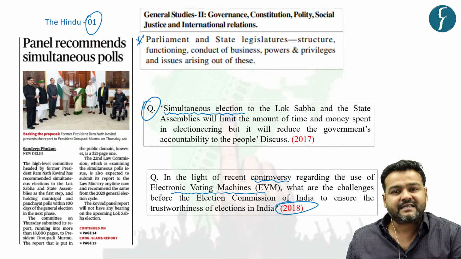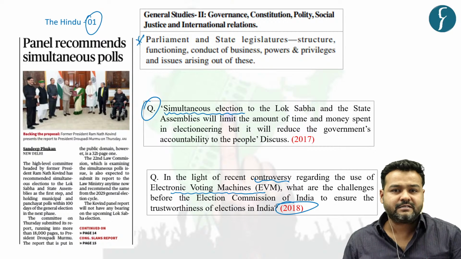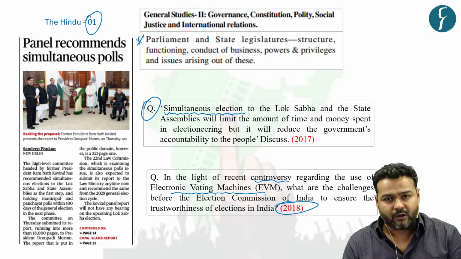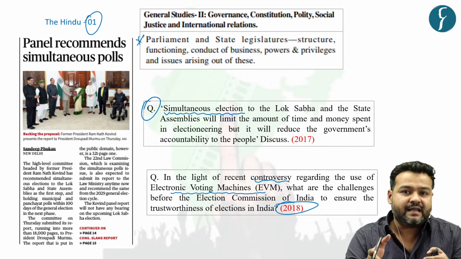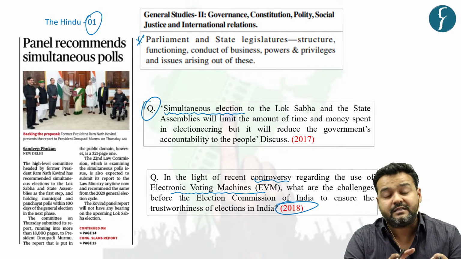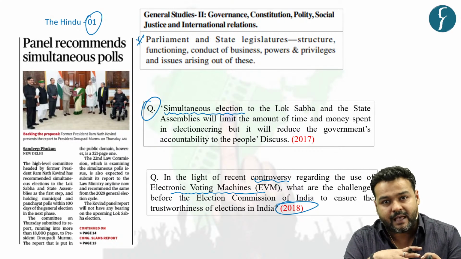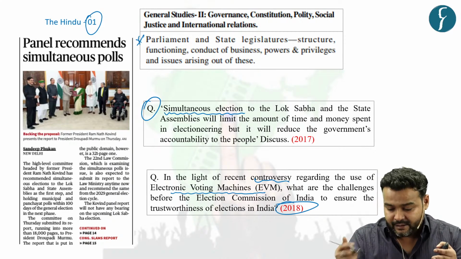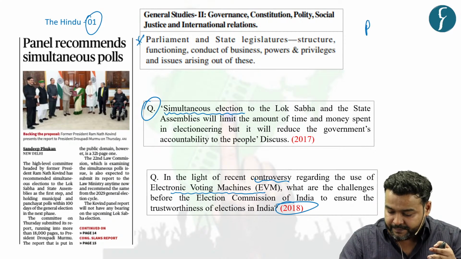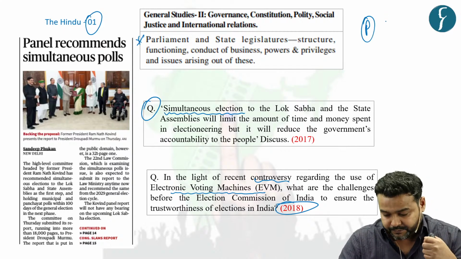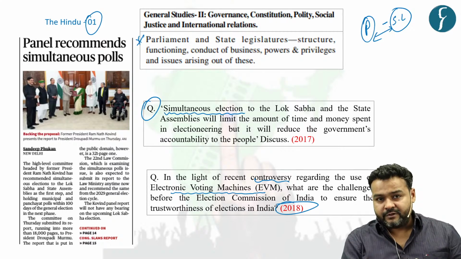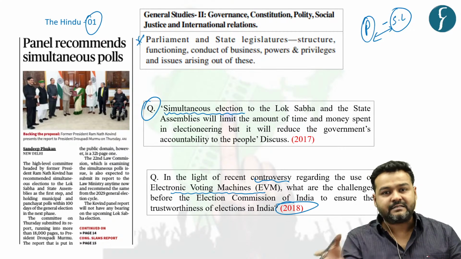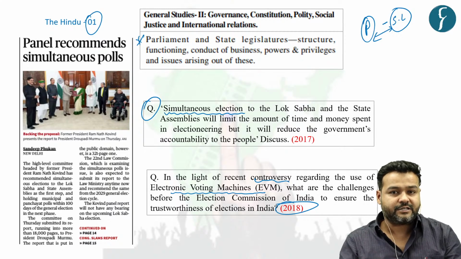So what is simultaneous election? Simultaneous is something that is happening together or on a parallel basis, just crude understanding. So simultaneous election is nothing but structuring the election system in India in such a manner that election to the parliament, basically the Lok Sabha or the lower house, and state legislatures synchronize together. So you can have the election to the parliament as well as election to the state legislature together.